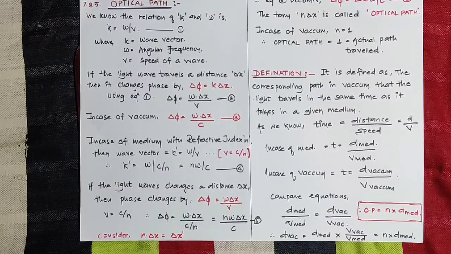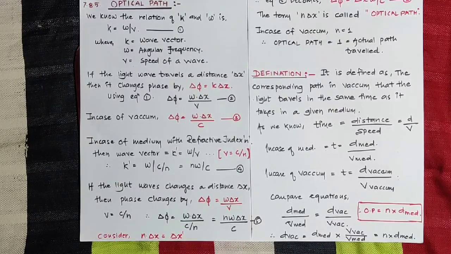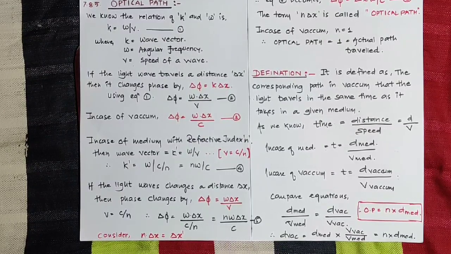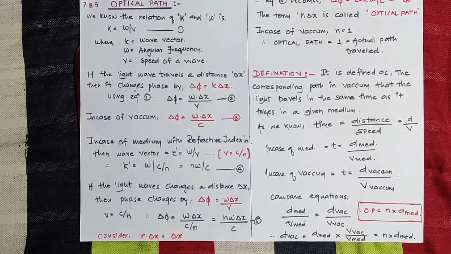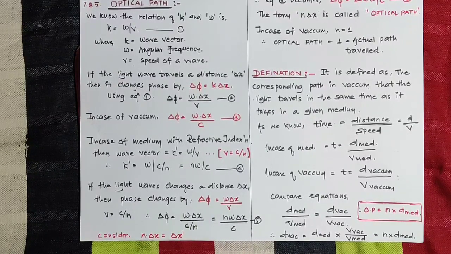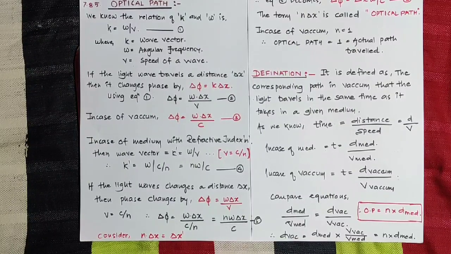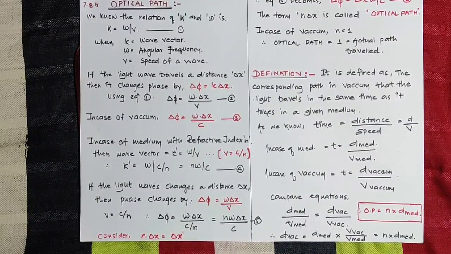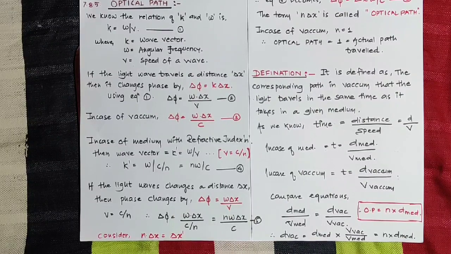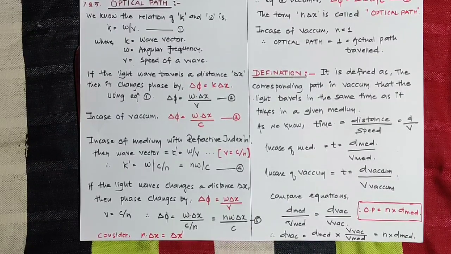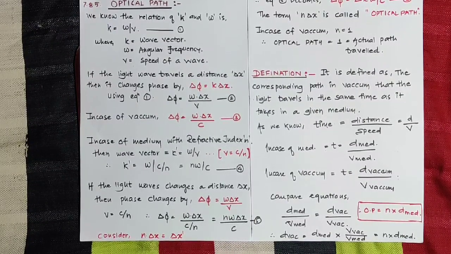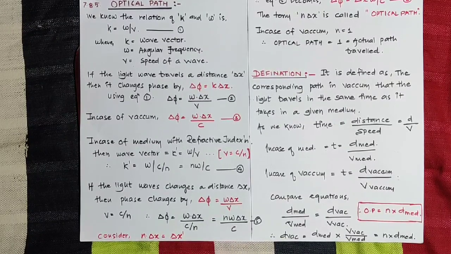In the expression, y equals sin(kx minus omega t). What does the term kx minus omega t represent? k is called the wave vector, x is the displacement of the particle, omega is the angular frequency, and small t is the time required for light passing from one point to another, and the term omega t represents the phase angle.